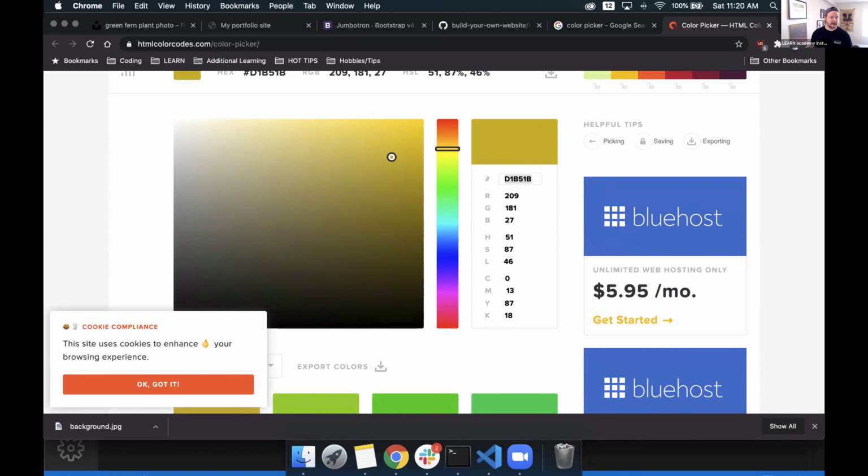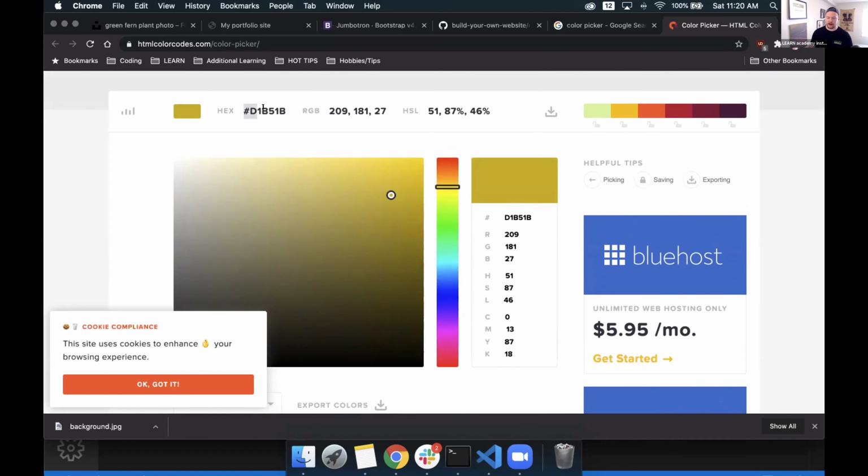So pretty much exactly the same. Or up here, it also says your hex as well. So that's htmlcolorcodes.com/color-picker. That work for you? Yes. Cool. All right. Happy to hear.